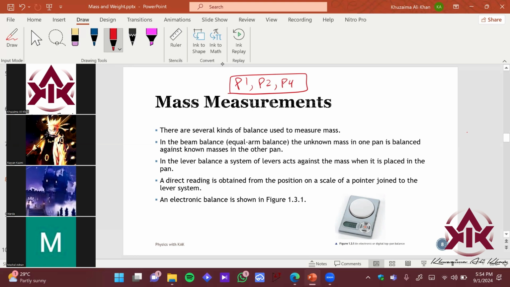One for the MCQs, one for the theory, and one for ATP. That is called alternative to practical. In this you will not do experiments, you will just answer theory questions, right? Alternative to practical. Can anyone tell me how we can measure mass?